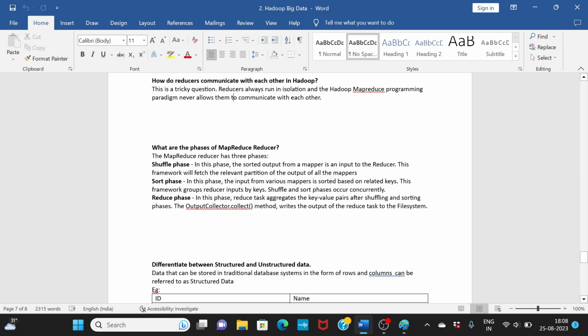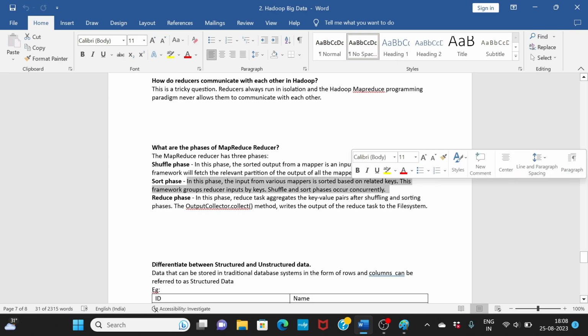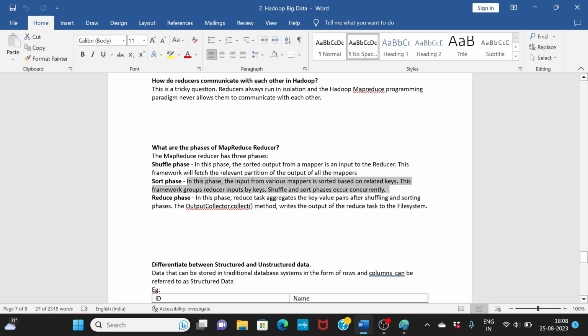What are the phases of MapReduce? You have three phases: shuffle, sort, reduce. We have already seen what shuffle is. The sorted output of one mapper is an input to the reducer, so you basically shuffle the data from one node to another. In the sort phase, the input from various mappers is sorted based on keys, and the framework groups the reducer inputs by keys.